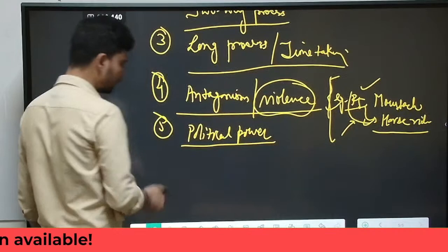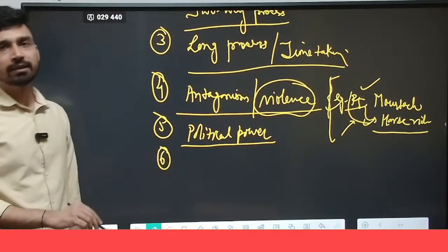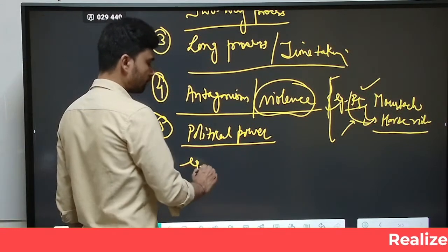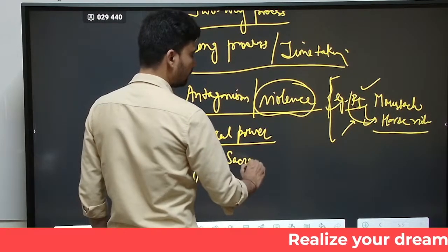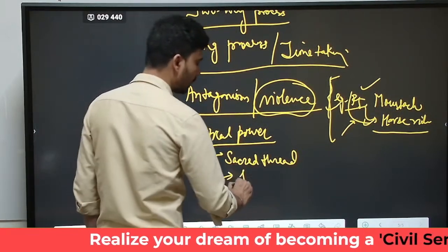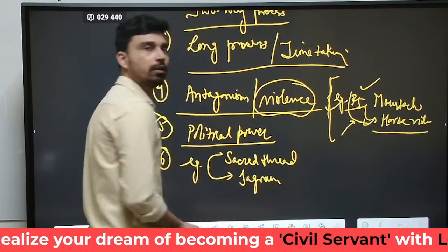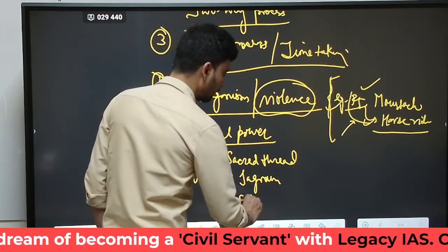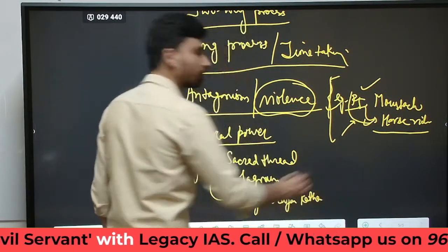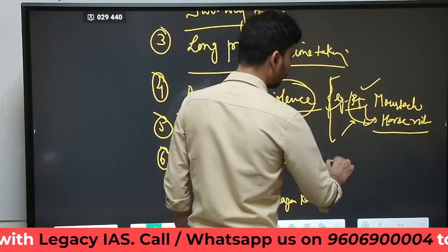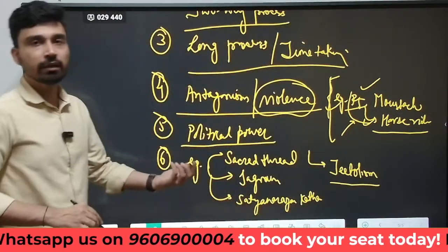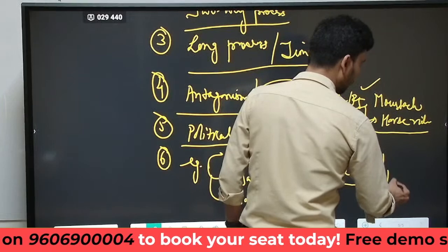And the last point we can understand is what kind of practices are followed in Sanskritization. So let us try to understand some examples. The first example is the sacred thread ceremony that is being emulated. Second, you have Jagaran, the concept of Jagaran. Third is the concept of Satya Narayan Katha. Apart from that, the concept of teetotalism and vegetarianism, depending on the reference group.